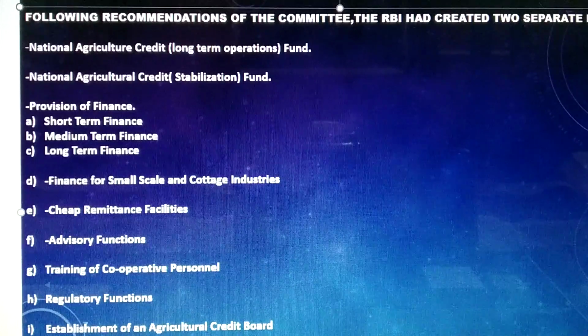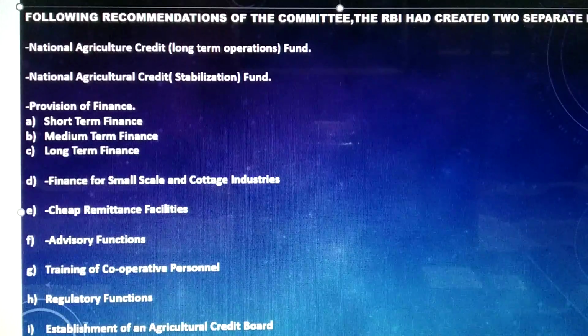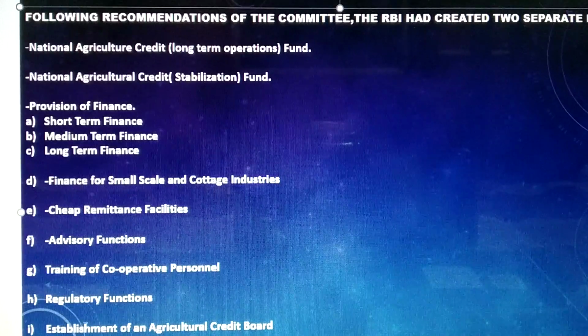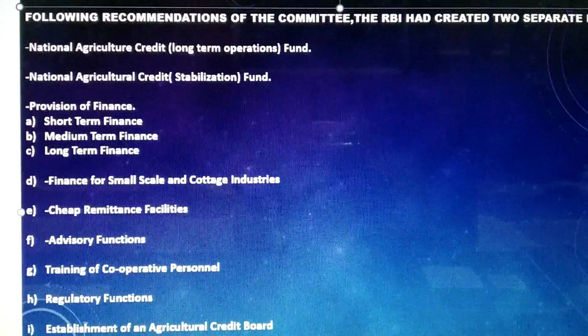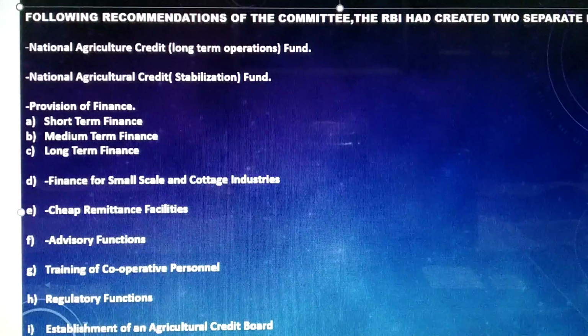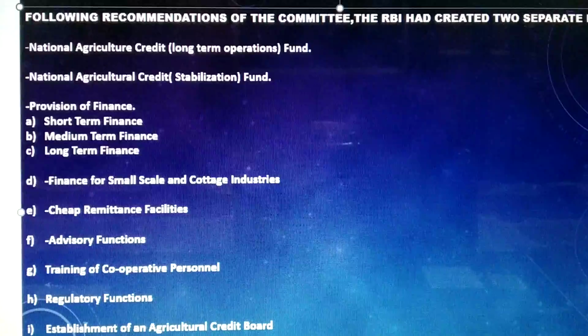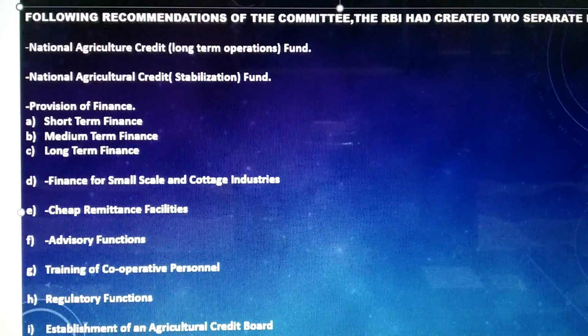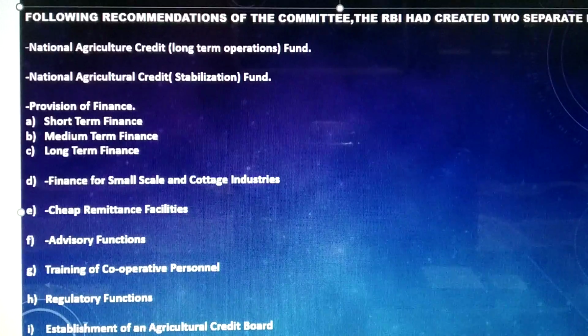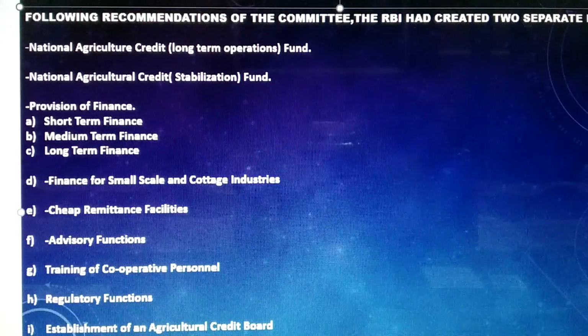Today we are going to deal with the recommendations of the committee, and the RBI had created two separate funds. Let us see which are those separate funds created by RBI, and the recommendations put by the committee.